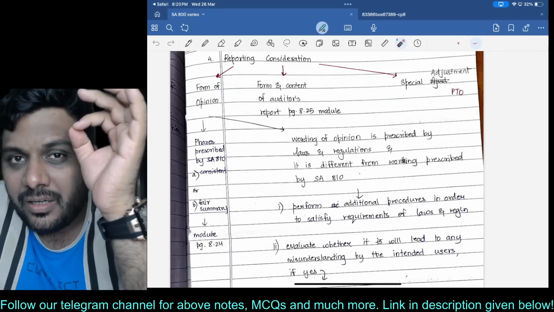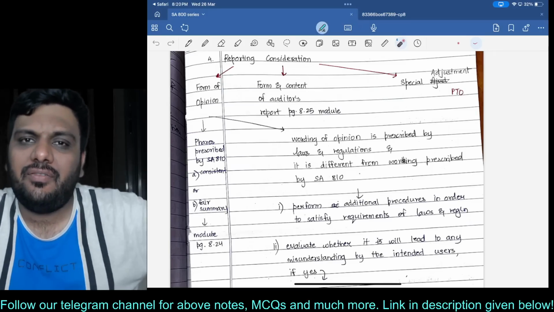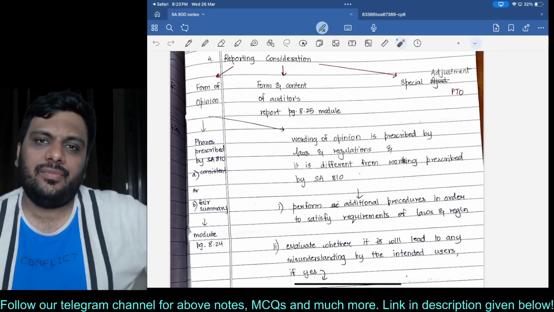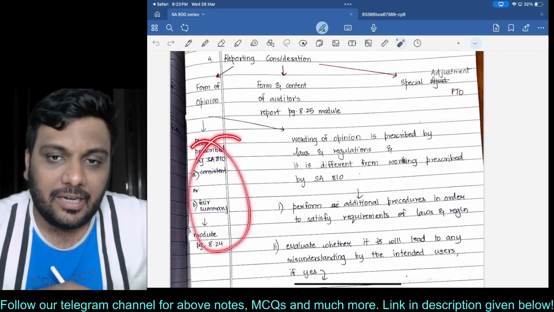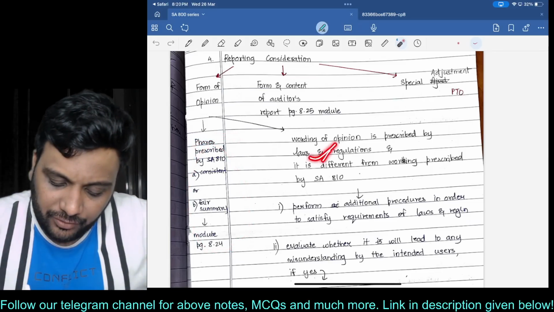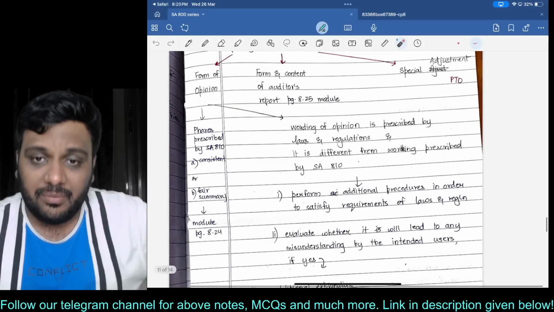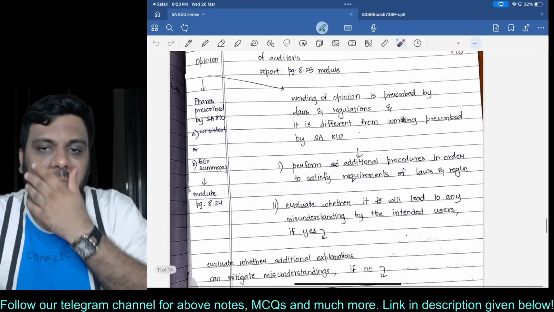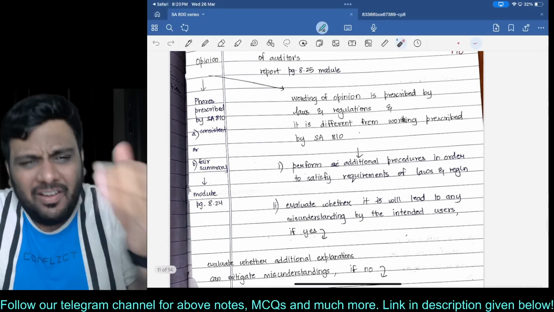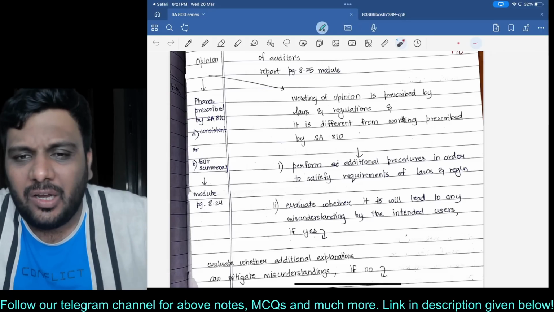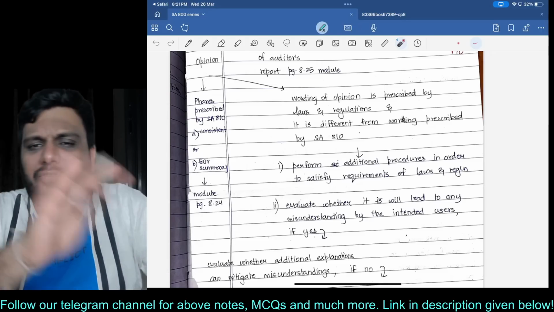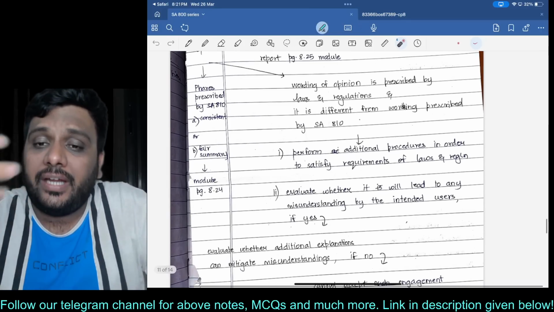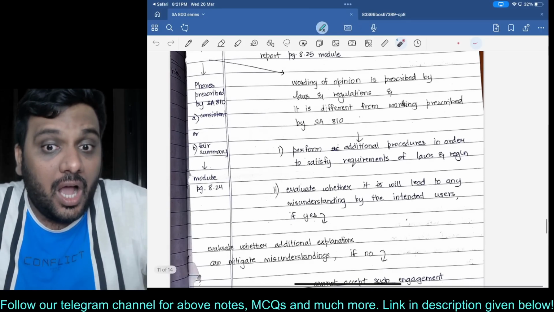And the wording of the opinion is very different from the wording given by SA 810. Then in that case, first you pause this video and see the wording given by SA 810. But let us say the wording of the opinion is very different from the wording given by SA 810. Then in that case, I will perform additional procedures which are required by law. Alright. I will perform procedures as per SA 810. I will also perform additional procedures which are required by law to satisfy that particular wording.